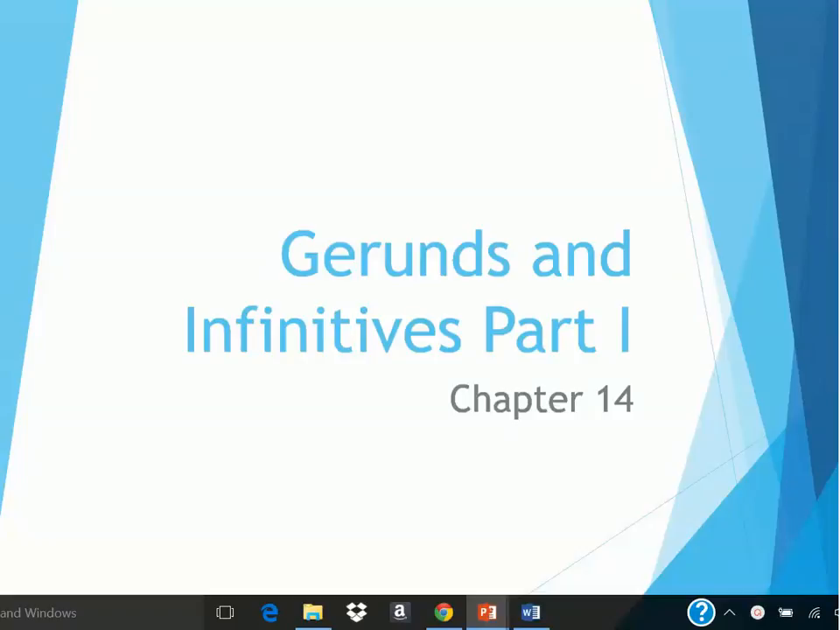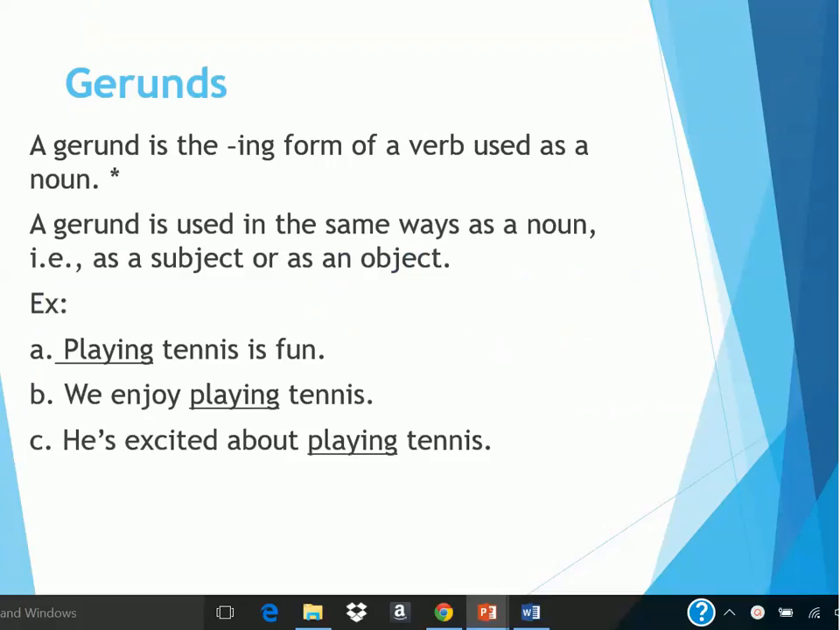The topic of chapter 14 is gerunds and infinitives, part 1. It's because you're going to have 2 chapters with the same topic, chapters 14 and 15. A gerund is the ing form of a verb used as a noun. Don't get confused with the present participle. It's not the same thing.